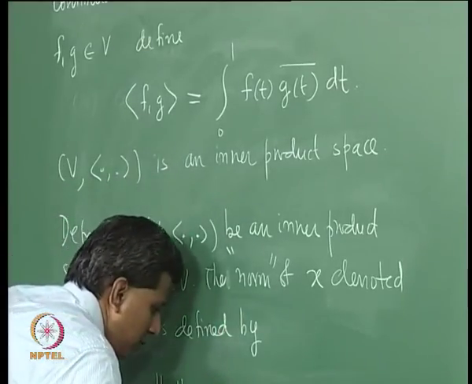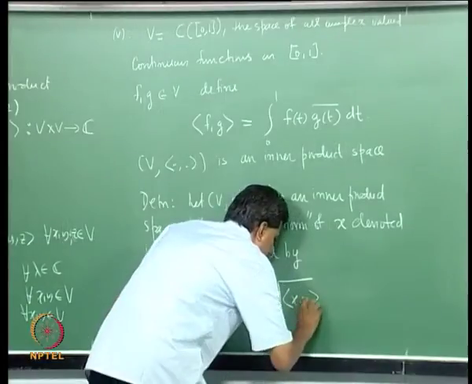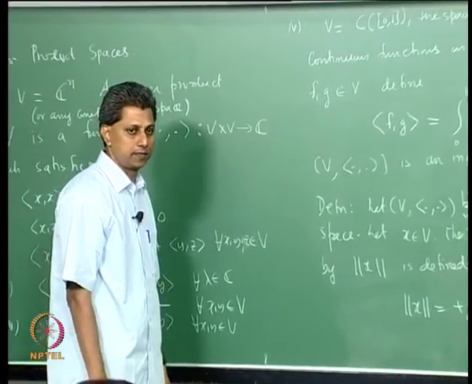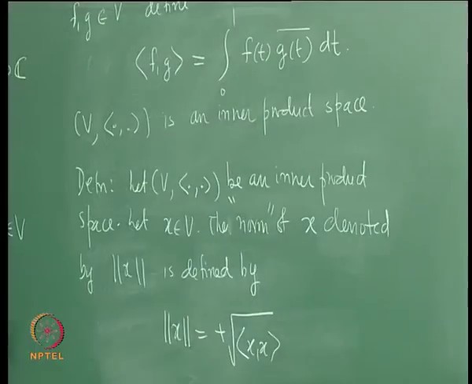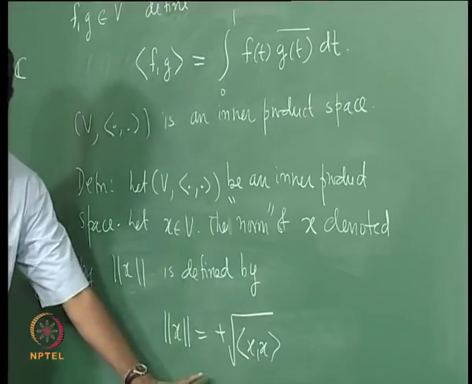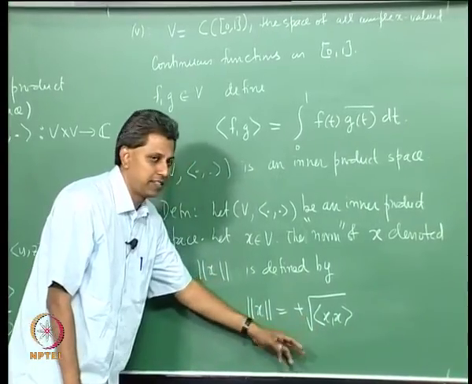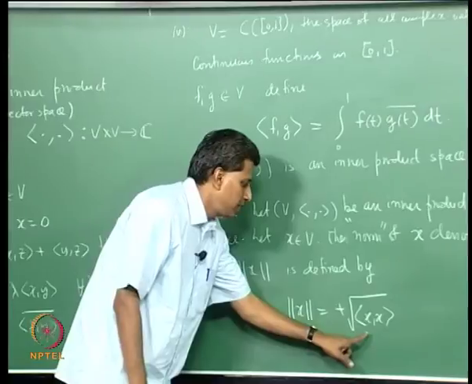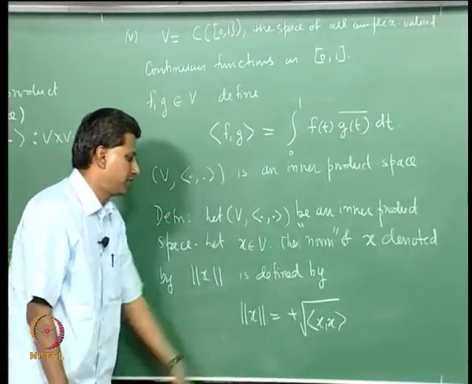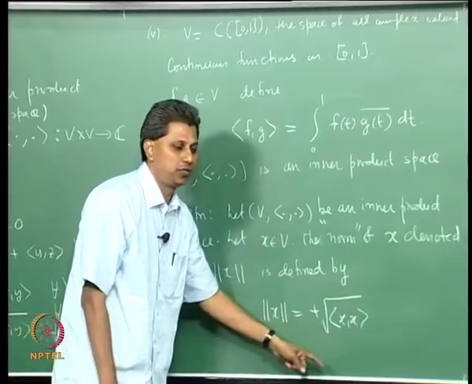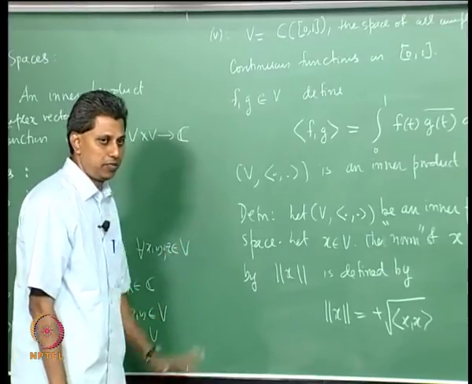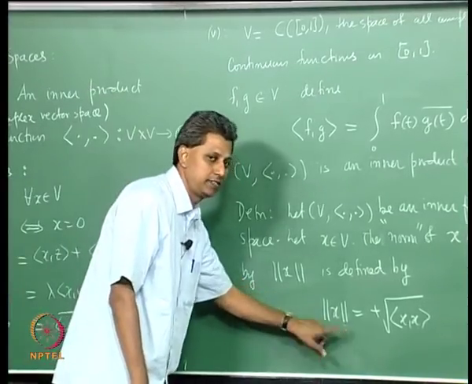norm x is the positive square root of the inner product of x with itself, the norm of a vector in an inner product space. So we are looking at the norm, the so called norm induced by an inner product. Okay. Is it well defined? We are taking the square root of a number. If you look at the inner product space, the first condition, you know that this is a non-negative number. And I am also taking the positive square root of this. Okay. So this is a non-negative real number to begin with. The norm of a vector is a non-negative real number.